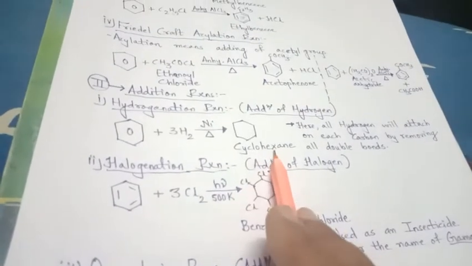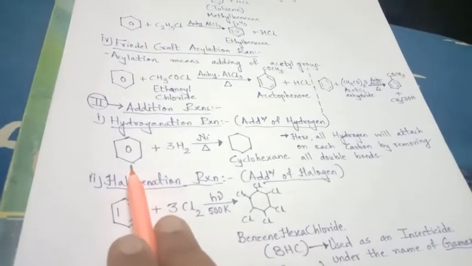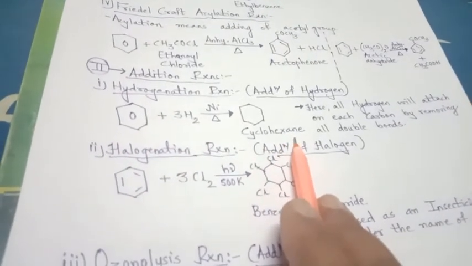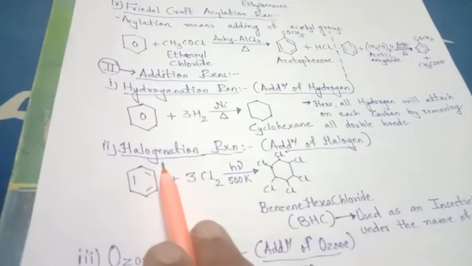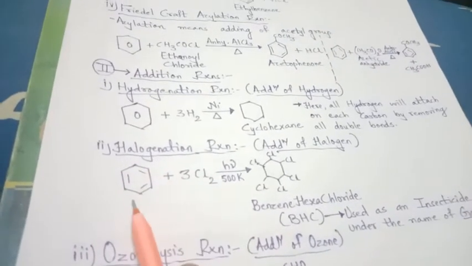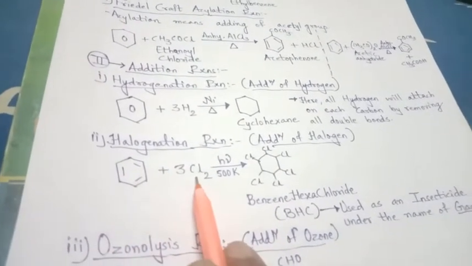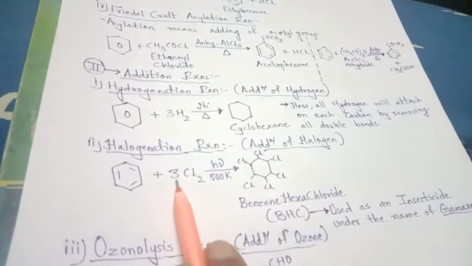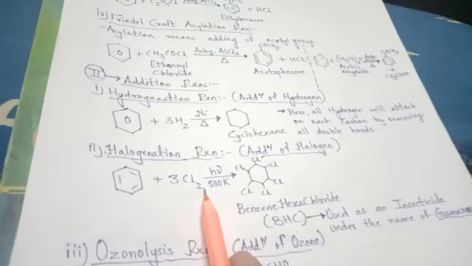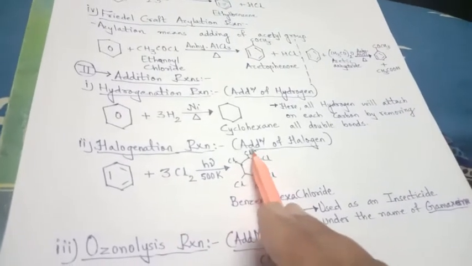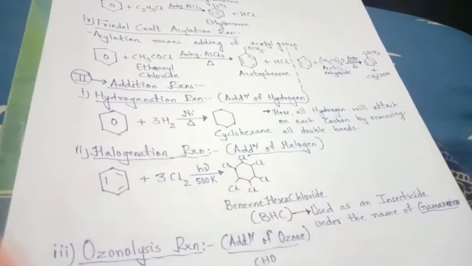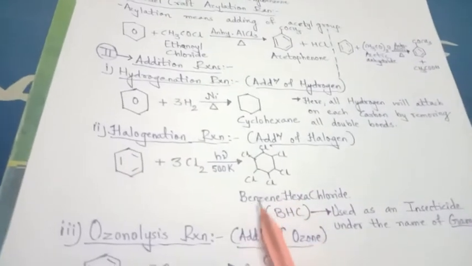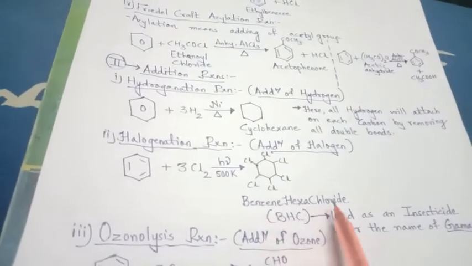And so it is not ene now. It's not benzene, cyclohexene, that is benzene, but it is now cyclohexane. Second is the halogenation reaction, where benzene reacts with chlorine, addition of halogen takes place. 3 moles of chlorine, so 6 chlorine will take place. So here you can see all chlorine on all 6 carbon, that is benzene hexachloride.